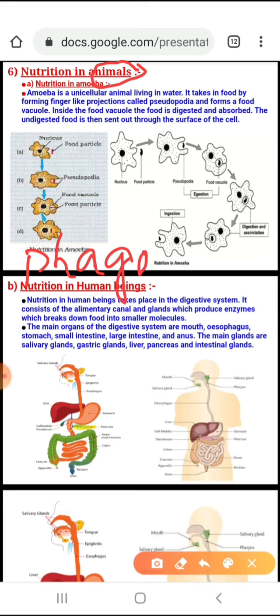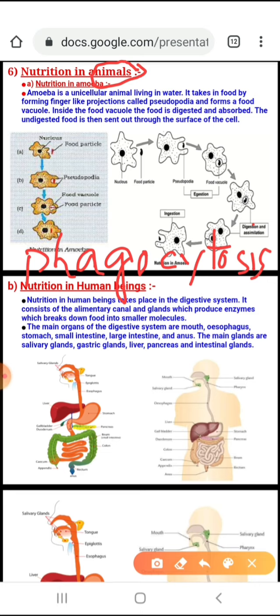P-H-A-G-O, phago, I am writing here, cytosis, right? Phago, cytosis. You split the terms. Go to class 9th, I am now discussing phagocytosis here. But the mode of ingestion in amoeba is only by this process of phagocytosis.